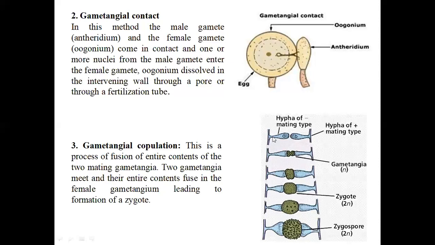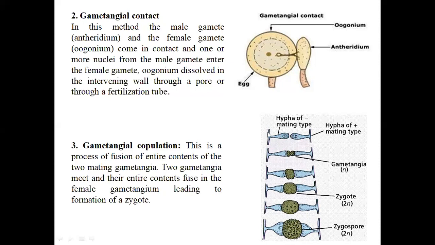So this hypha of the mating type grows forward, meaning the female as well as the male grow towards each other. A certain kind of bridge-type development can occur at the center of both hyphae, and this is known as the gametangia, and certainly a zygote and the zygospores are formed.